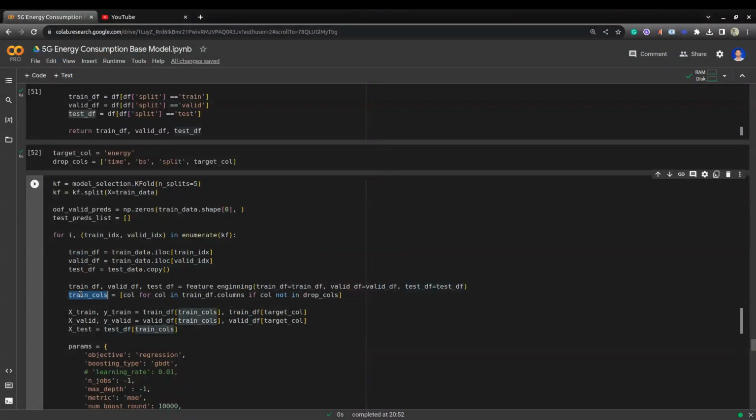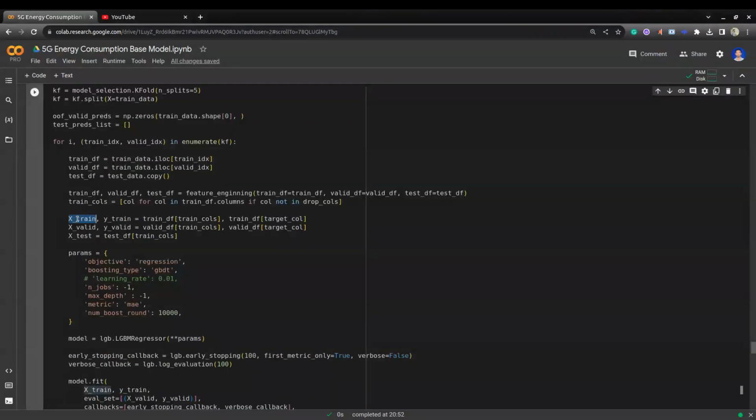Here I am mentioning only the train columns. I am dropping the unnecessary columns from the training data. Then I separated into X train, Y train, X valid, Y valid, and X test.